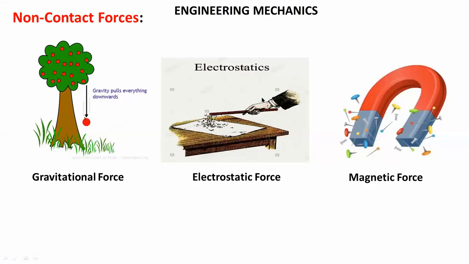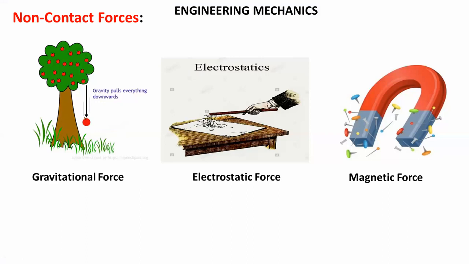Then these are the examples for non-contact forces. The first non-contact force is the gravitational force, or we say gravitational pull. Any object undergoes free fall because of gravitational acceleration. So in the first example, you can see the apple is falling because of gravity. Then the second example is the electrostatic force.